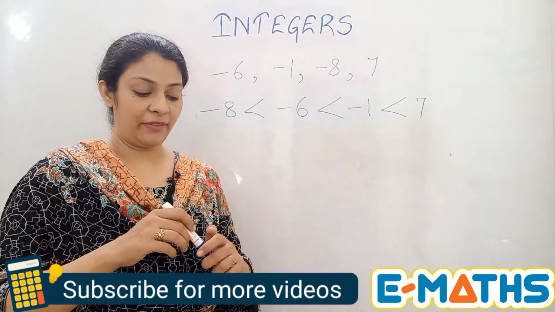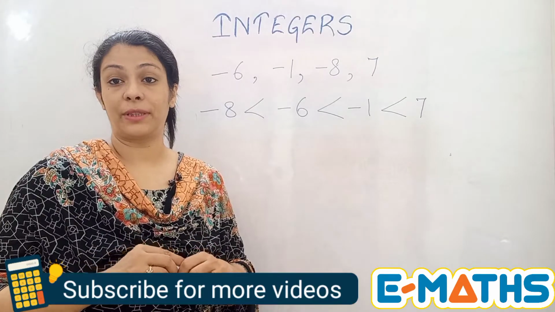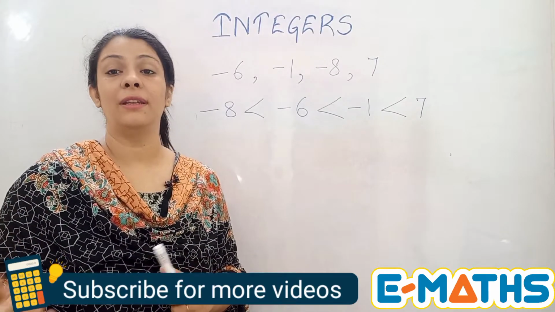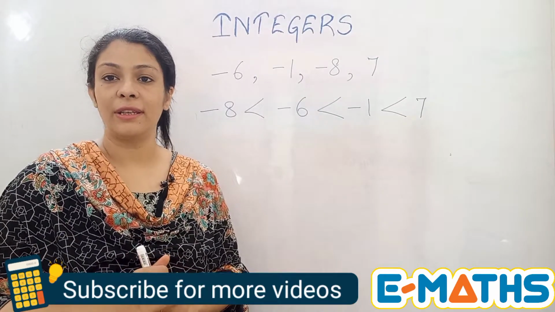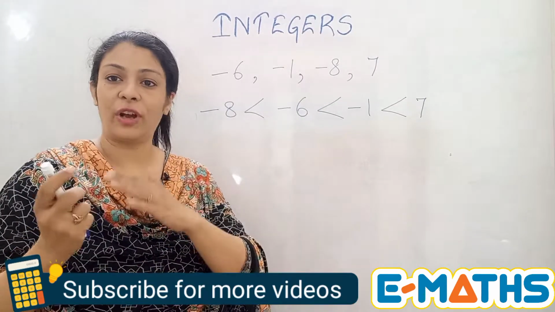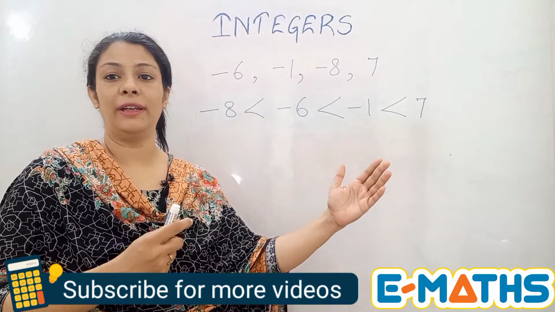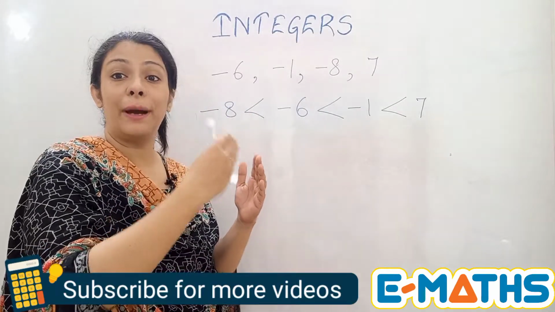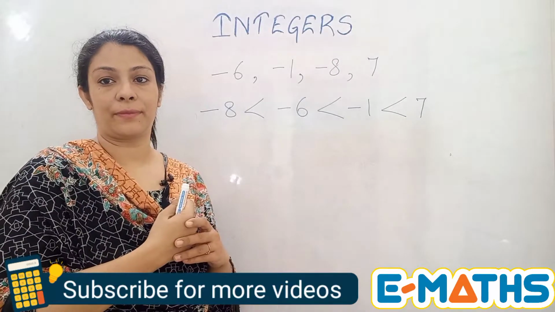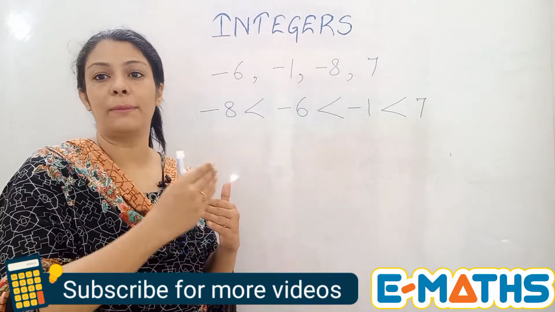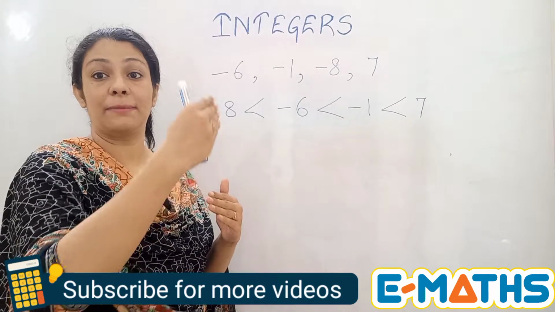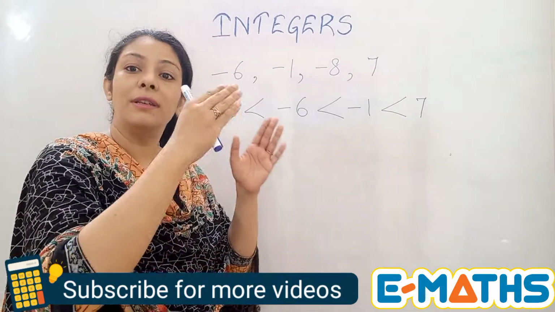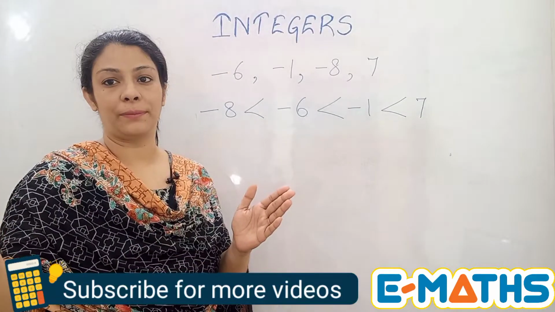In case of negative numbers, please check: the bigger the number is, having a minus sign, will be considered the smallest. As you move counting towards the right, you will see that although the number is decreasing, its value is increasing. Like -8 is smaller than -7, then -6, -5, -4, -3, -2, -1, 0, and then positive numbers start.